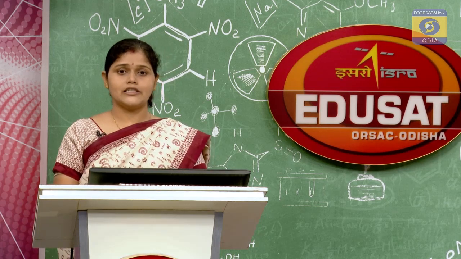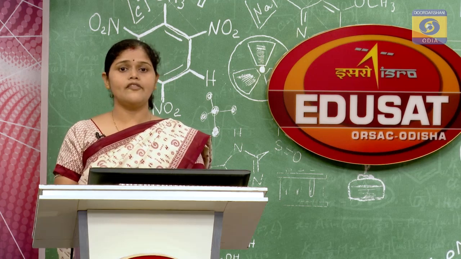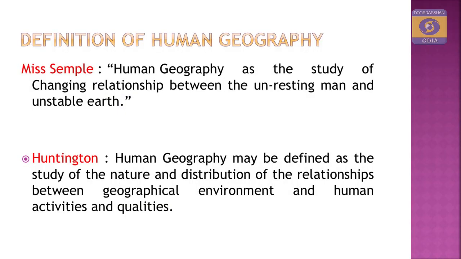Next, in the next definition we find the definition given by Miss Semple. Miss Semple is an American geographer. According to her, human geography is the study of changing relationship between the unresting man and unstable earth. That means the unresting man and unstable earth.